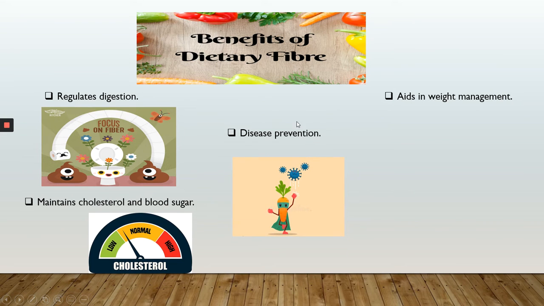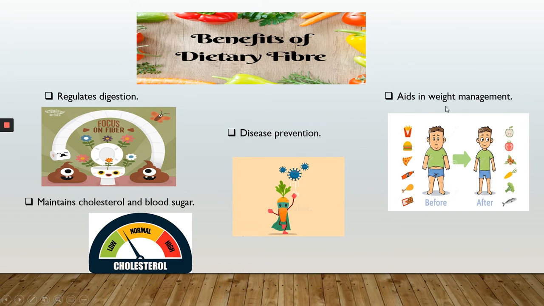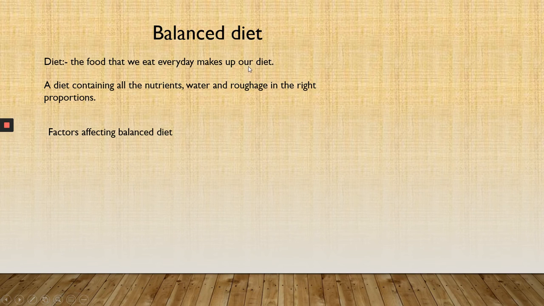Next function of roughages is that it helps in the prevention of disease. It reduces the disease developing capacity of our body. Diseases like cancer, constipation, and diarrhea can be prevented. We can take precautions by eating the roughages. And the most important function is that it aids in weight management, because fiber isn't digested, it does not give us any calories. Next important thing I will discuss in this chapter is the balanced diet.